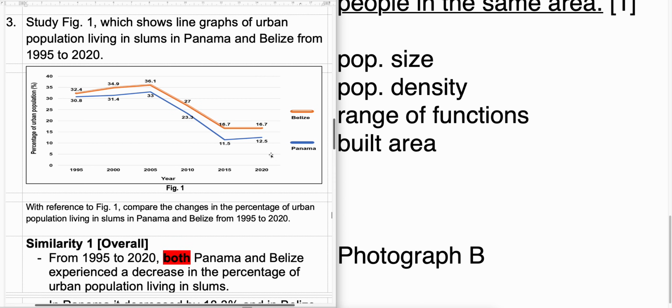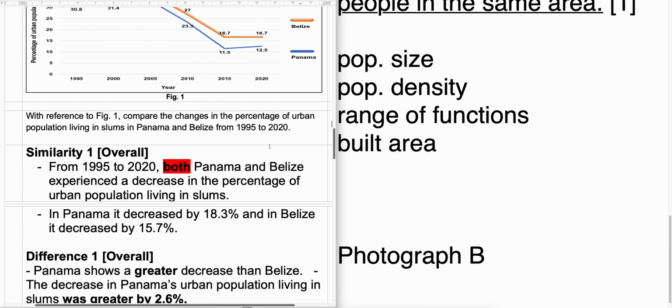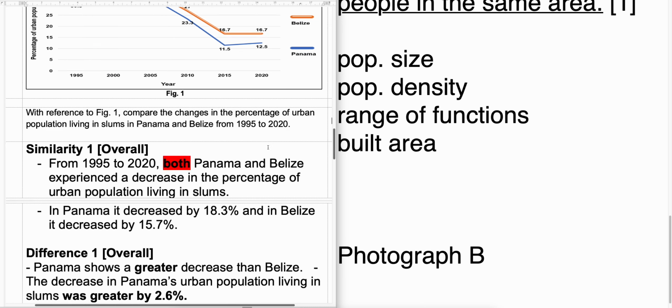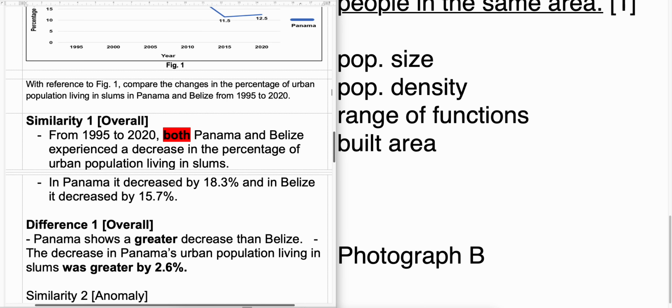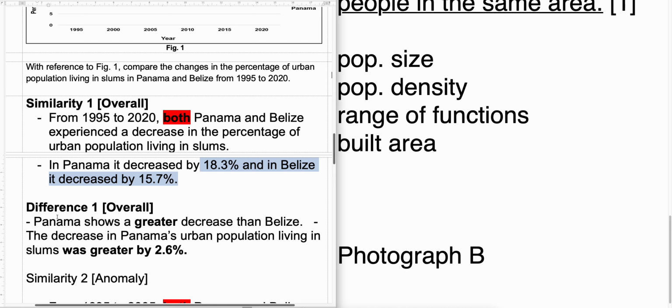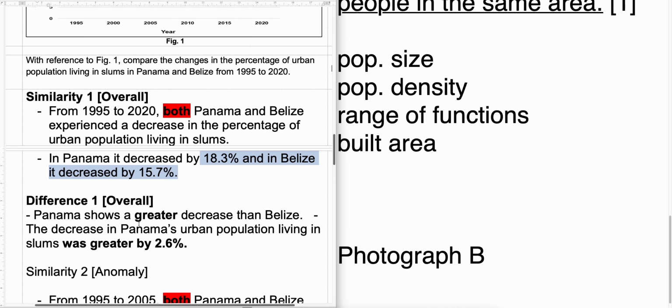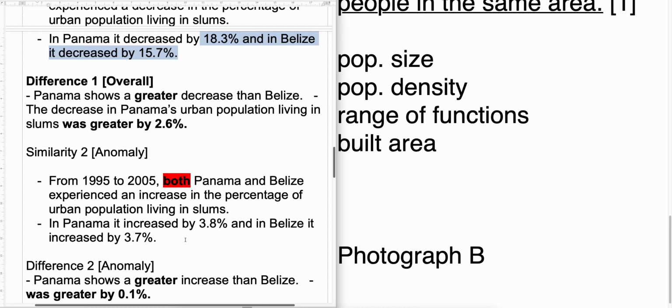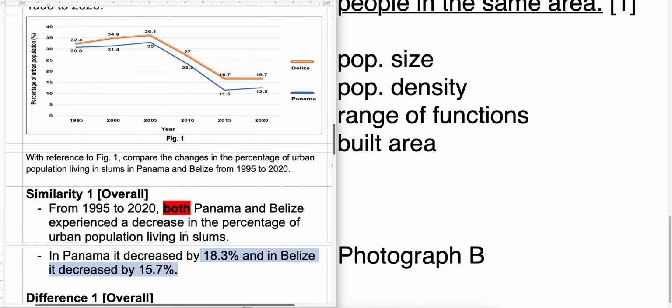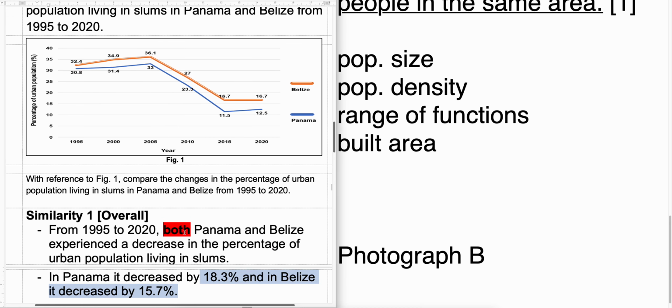Now question 3, most of you are able to compare similarity and differences. But there are some issues that you need to watch out for. So how do we give the marks for 4 marks? Similarity 1 mark, providing evidence 1 mark, difference 1 mark, providing evidence for the difference another mark. There are multiple similarities and differences to talk about, so there are multiple right answers. Ideally you should follow what you have done in describing trends in the past, where you talk about the overall, then the most, the least, and the anomalies.